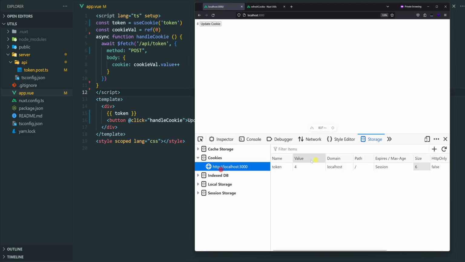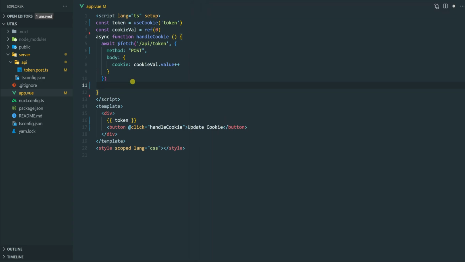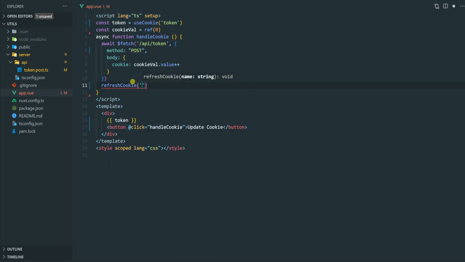That's the cookie value from the token. If I click update, now the value changes to 0, but the token value here does not update. It remains 4. So to update that, I'm going to use refreshCookie, and then the name of the cookie, which is token.